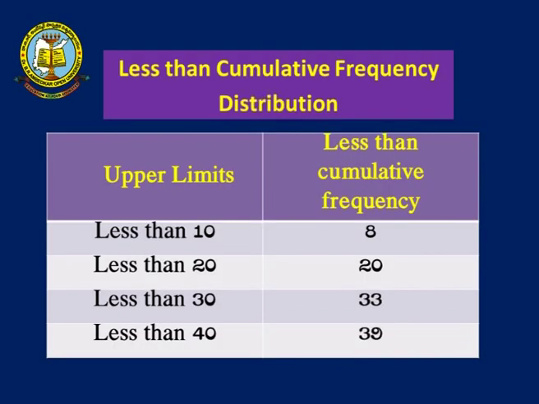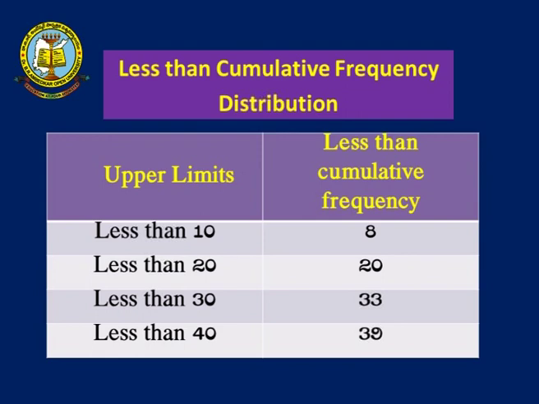Now, if I talk about the less than cumulative frequency distribution, the upper limit is used. This is basically used to find how many students fall below 20 marks, or below 40 marks. For a 100-mark external examination, you can calculate how many students are below 90 or below 70. You can also interpret how many students are above average and how many are below average.